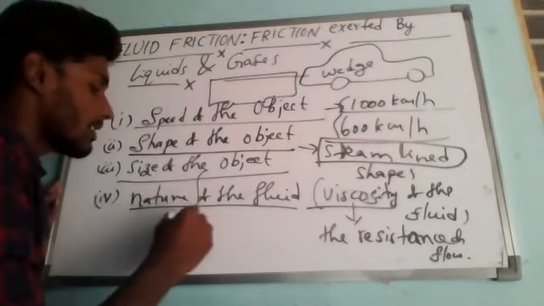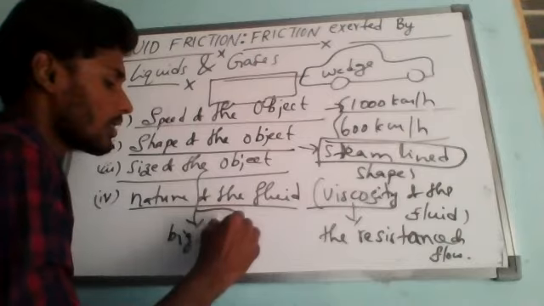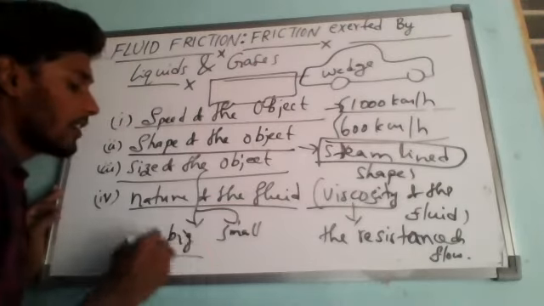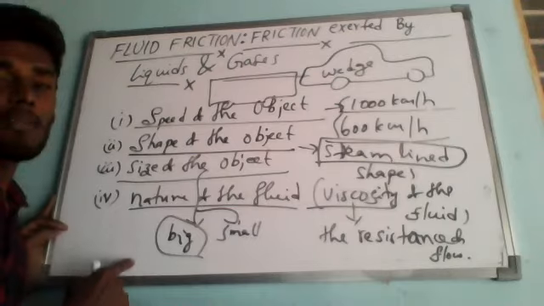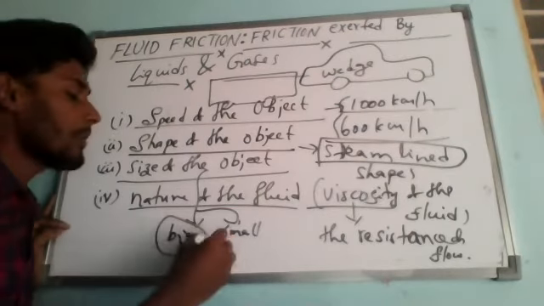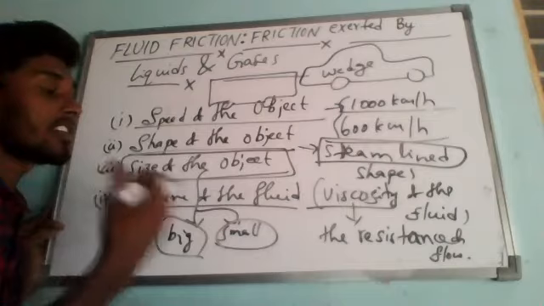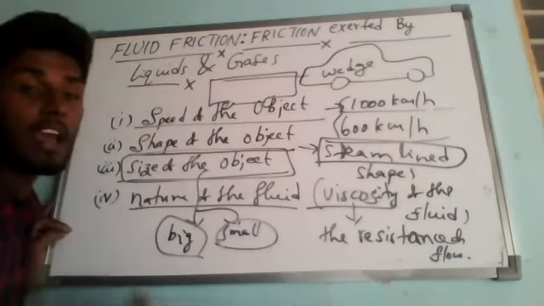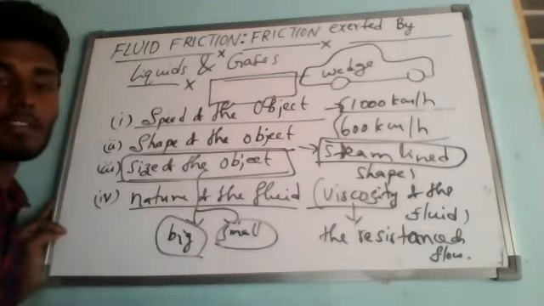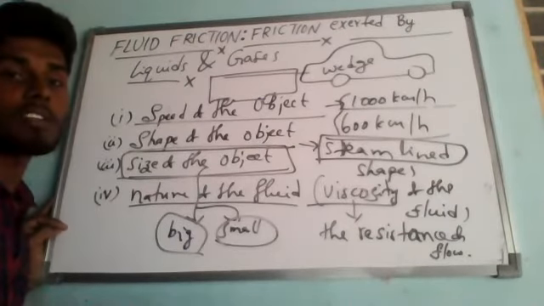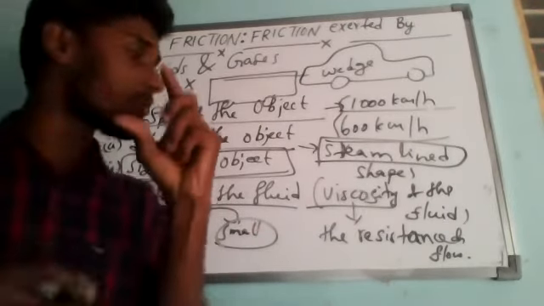So we have two kinds of aeroplanes now: one is big, and the other is small. A big aeroplane faces a greater amount of air drag force compared to the small aeroplane. That means as the size of the object increases, the fluid friction acting on the object increases. The last factor which influences the drag force is viscosity, which we can call thickness.